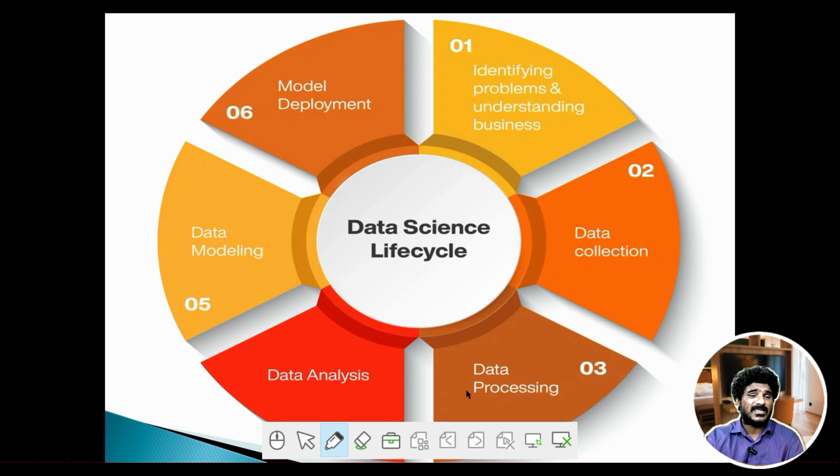We'll understand what is data science life cycle, starting from identifying problems and understanding the business to data collection to data processing, data analysis, data modeling, and the model deployment.